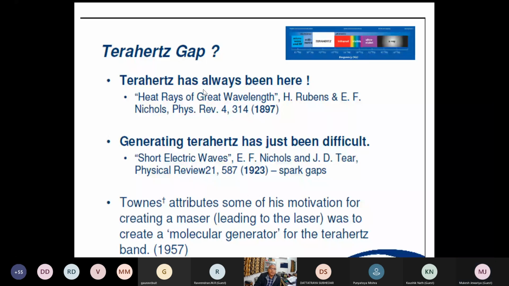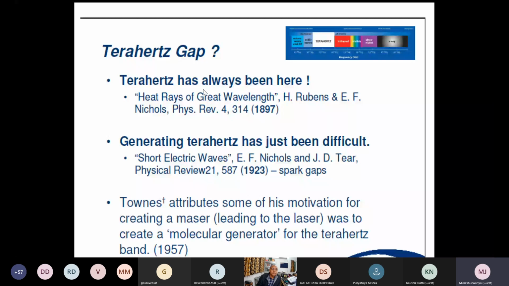Fortunately, Charles Townes, who made the maser and then led to the laser, didn't want to make a laser at that time. He wanted to make a terahertz source. But as a spin off, he wanted to do something else, but he got something else. He got the laser. So people have been trying from the beginning, more than one century, about terahertz, but that was difficult.